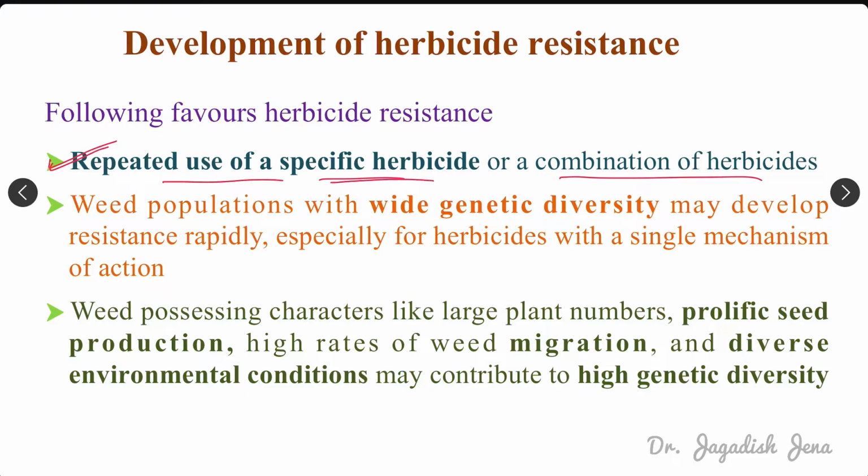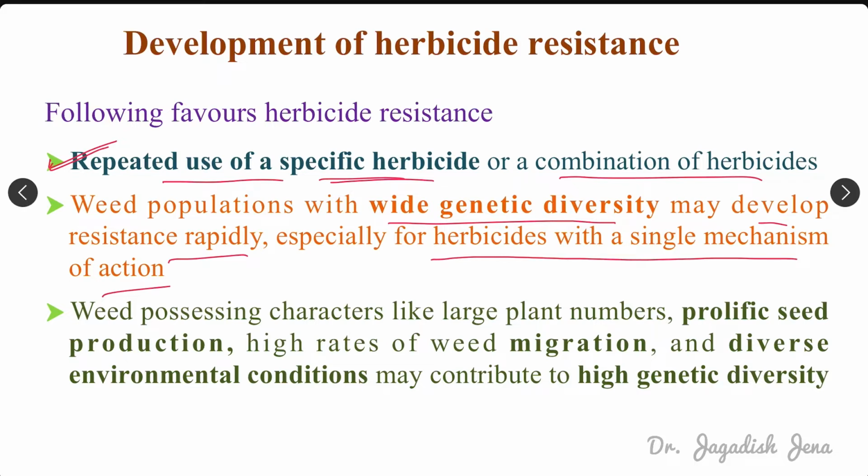Then a weed population with wide genetic diversity may develop resistance rapidly, especially for herbicides with a single mechanism of action. If we are using a herbicide with a single mechanism of action, then the development of herbicide resistance will be rapid, because the action site is the same.